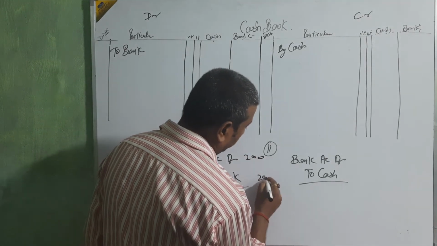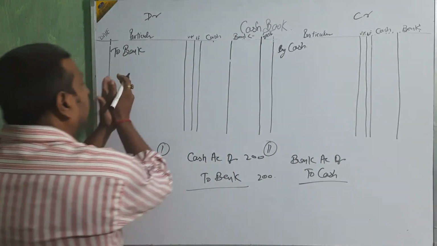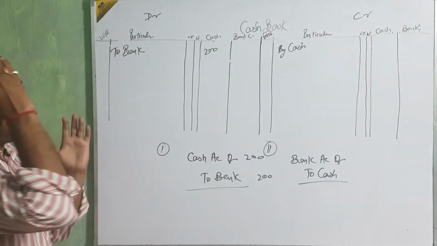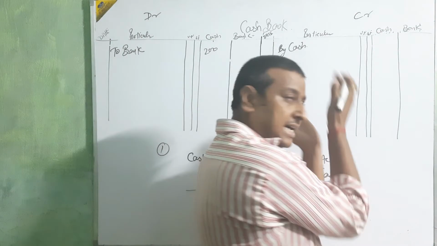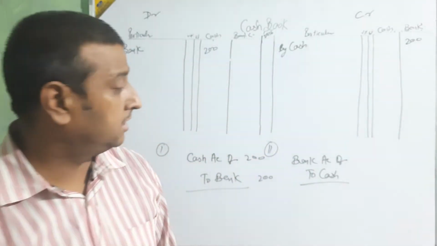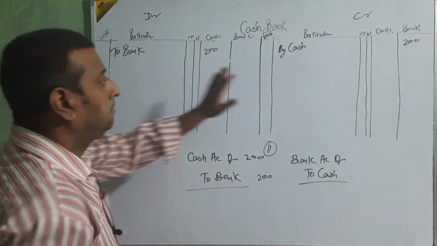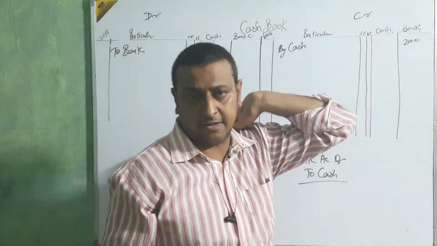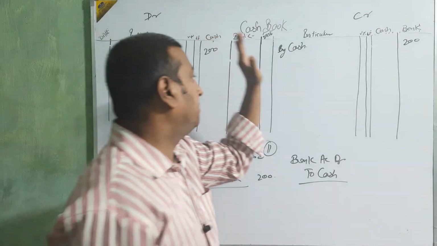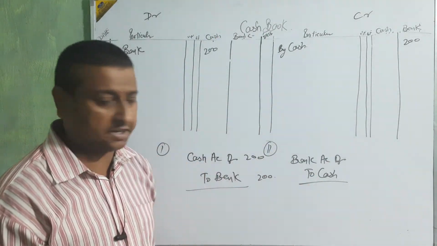Okay? And now we are going to post the entry. Just see, 200, 200. Where you have written to bank, we post it in the cash column. And where you have written by cash, we post it in the bank column. Okay beta? To bank, cash column; by cash, bank column. Clear? Now we take the second entry.